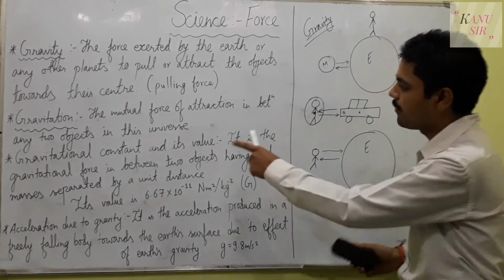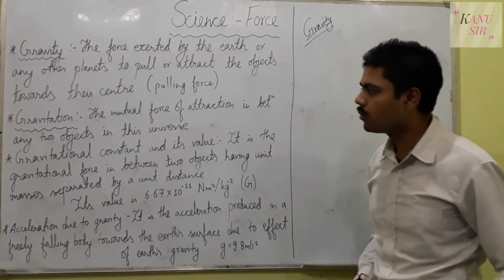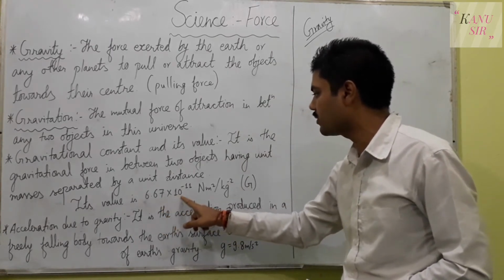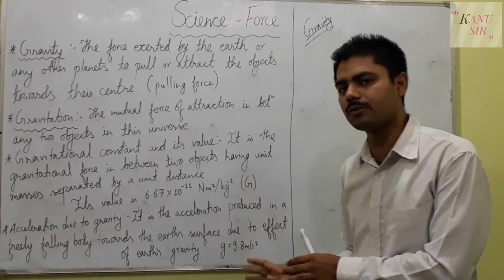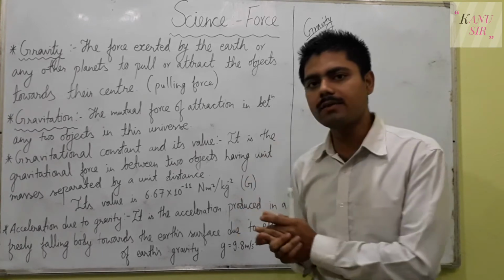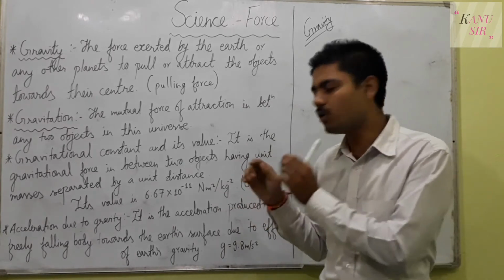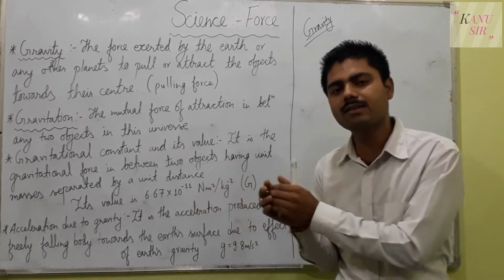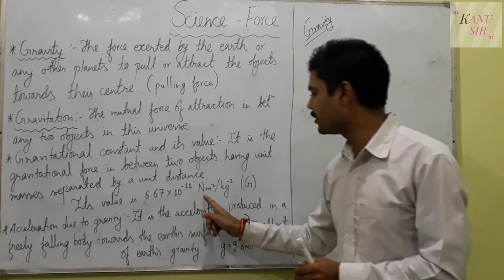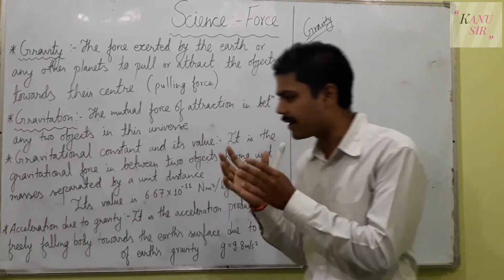And the next is the gravitational constant and its value. So what do you mean by gravitational constant and its value? Its value is 6.67 into 10 to the power minus 11 Newton meter square per kg square. You must memorize this, because it is a universal constant value, universally accepted. In any numerical question you need to solve, you have to put the value of capital G, known as the gravitational constant, as 6.67 into 10 to the power minus 11 Newton meter square per kg square.